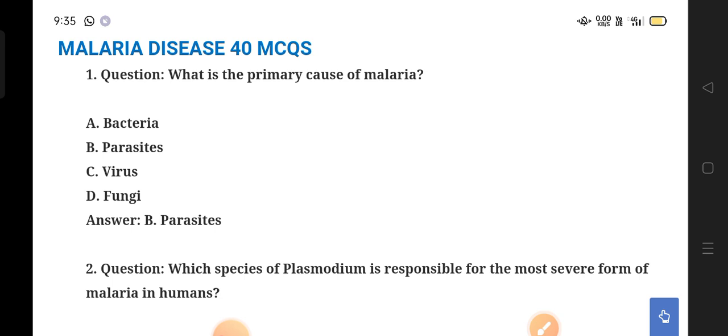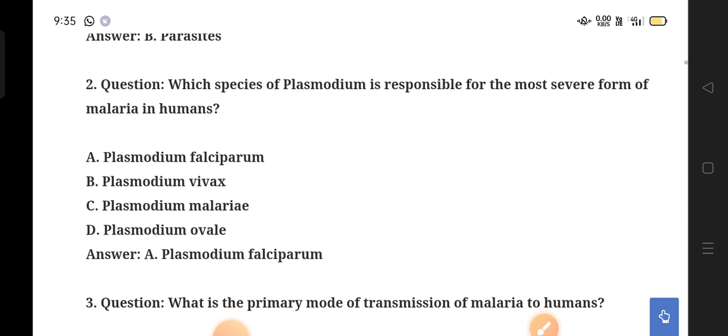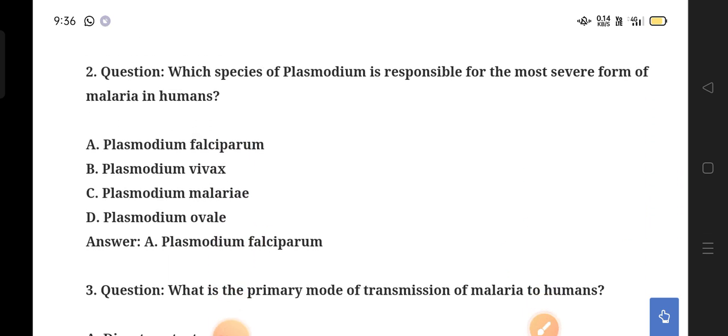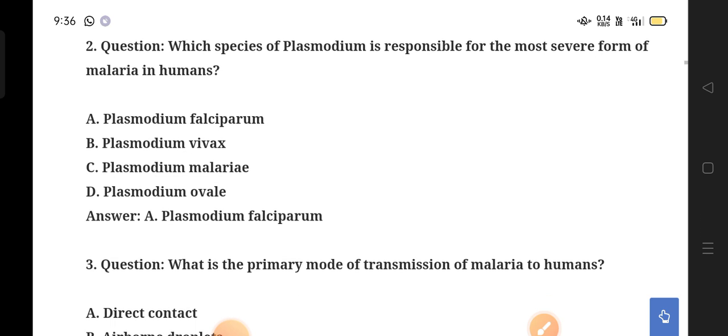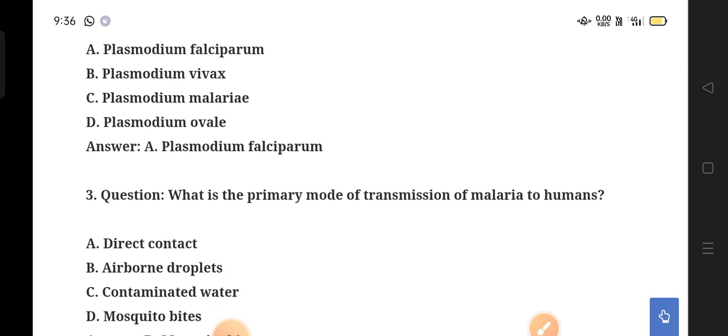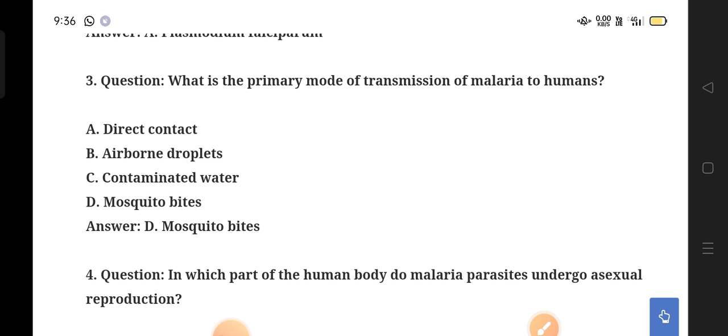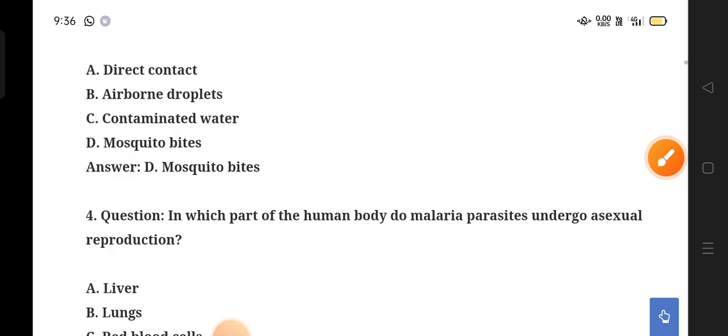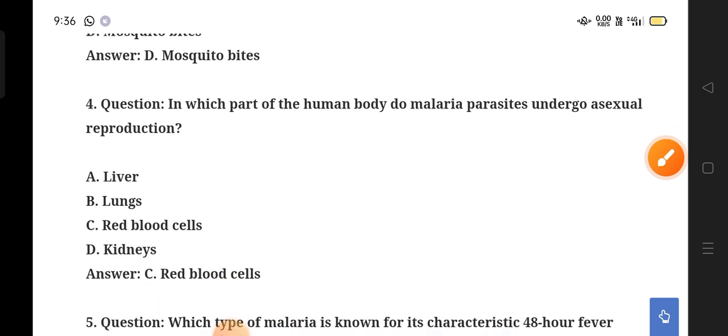What is the primary cause of malaria? Parasites. Next, which species of the Plasmodium is responsible for the most severe form of malaria in humans? That is Plasmodium falciparum. What is the primary mode of transmission of malaria to humans? Mosquito bites. There is no time to give options, so I am going directly to the answer only. There is no time to give all the important questions within the time period, that's the reason I am reading questions and answers only.